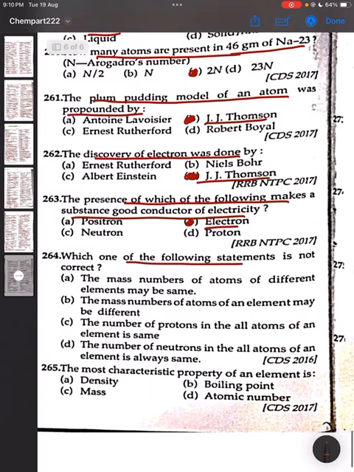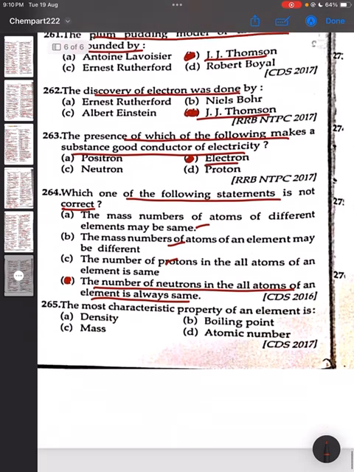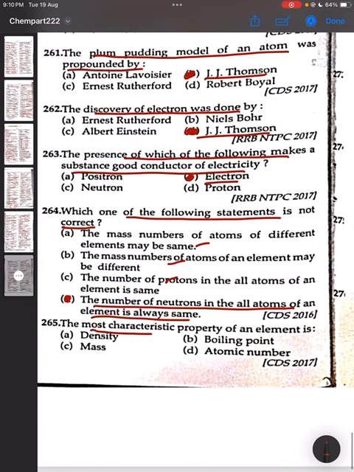Which one of the following statements is not correct? The number of neutrons in all the atoms of an element is always the same. This is not correct. Otherwise all the three statements are correct. The most characteristic property of an element is atomic number. Option D is the correct answer. So ये हमारा सेकंड पार्ट है और